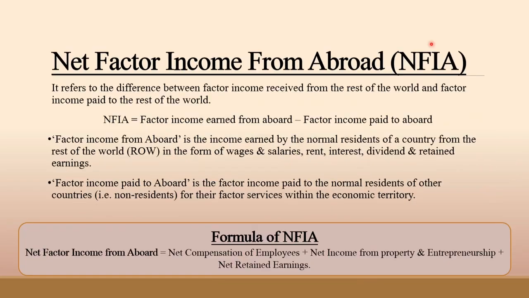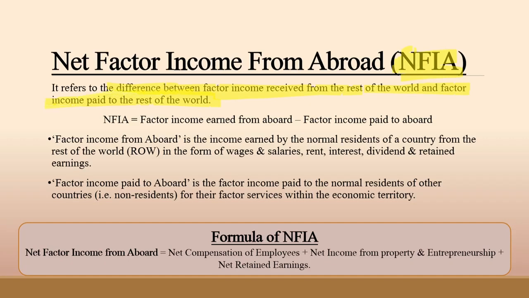So now let's discuss the last topic of the chapter or the video, which is net factor income from abroad, also known as NFIA. NFIA refers to the difference between factor income earned from the rest of the world and factor income paid to the rest of the world.